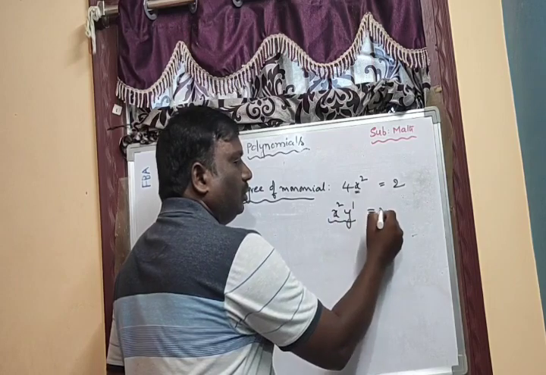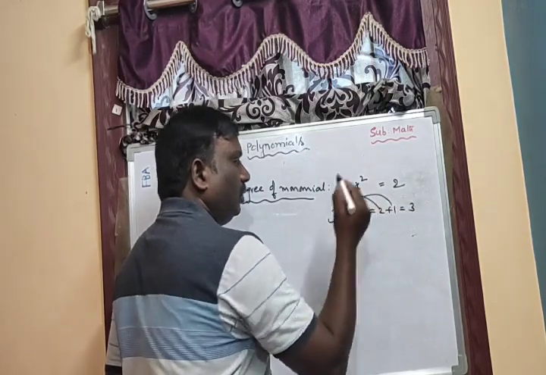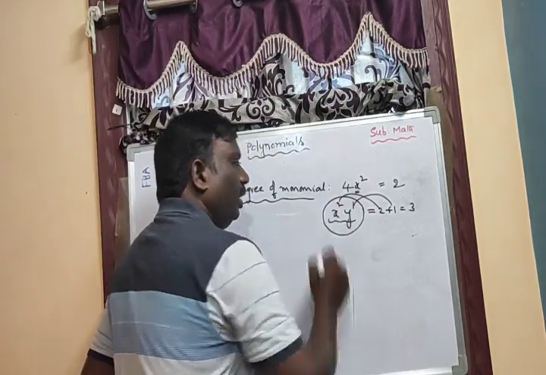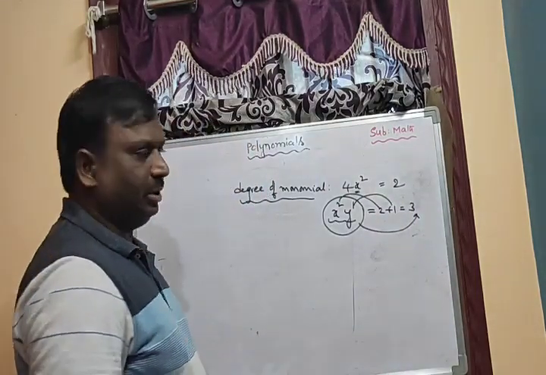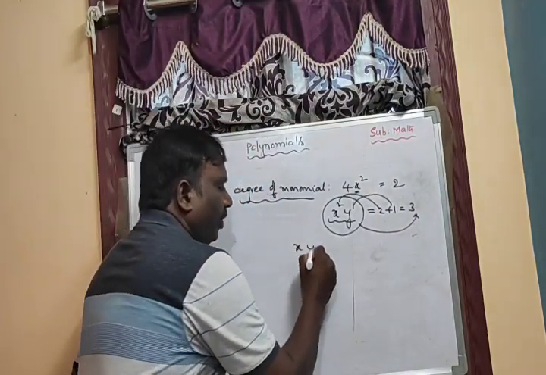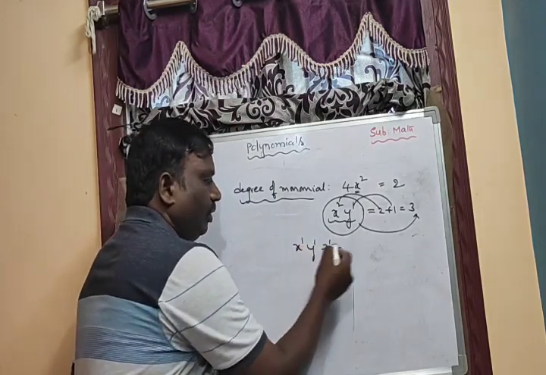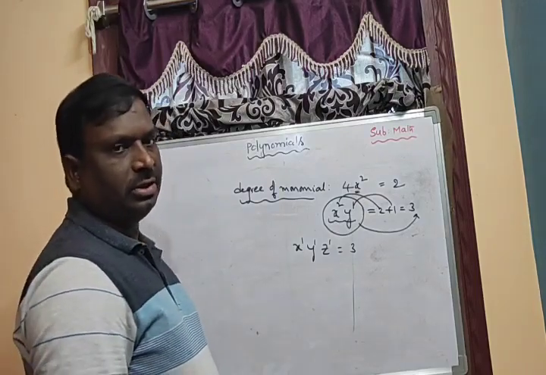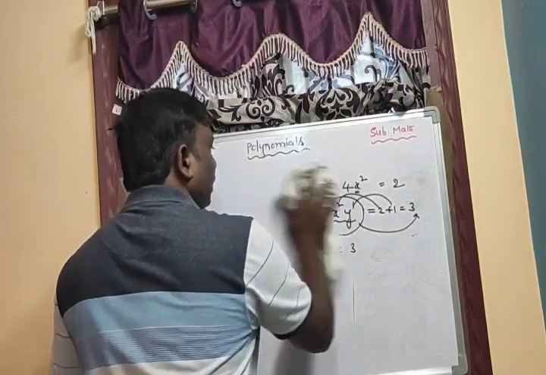If you add these two, 2 plus 1 equals 3. So the degree of this monomial is 3. If they give x, y, z, now you can understand the degree of this monomial is 3. So if there is a monomial, you know how to find the degree.